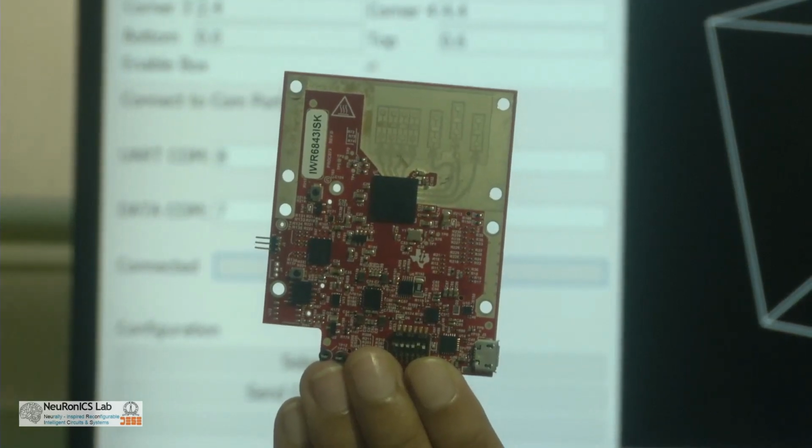and localization. In this experiment, we are trying to localize as well as perform activity classification of human targets inside a closed room environment. This application is being targeted for the healthcare sector as well as for monitoring psychiatric wards and in jails. For this, we use this tiny radar sensor, which is called IWR6843, which operates in the frequency range of 60 to 64 gigahertz. Now, the radar transmits electromagnetic waves which are reflected by human targets, and based on which it estimates the range, velocity and angle information of the human targets.